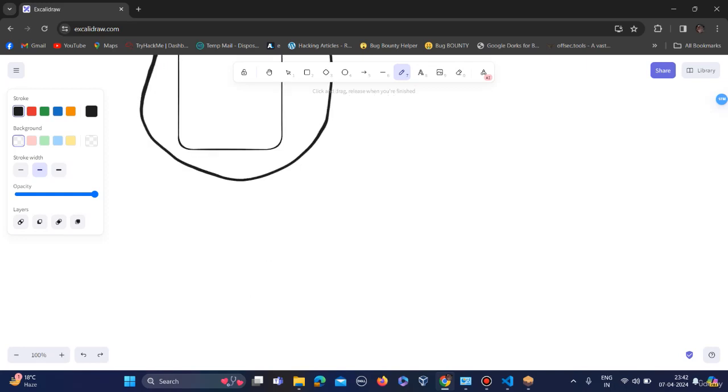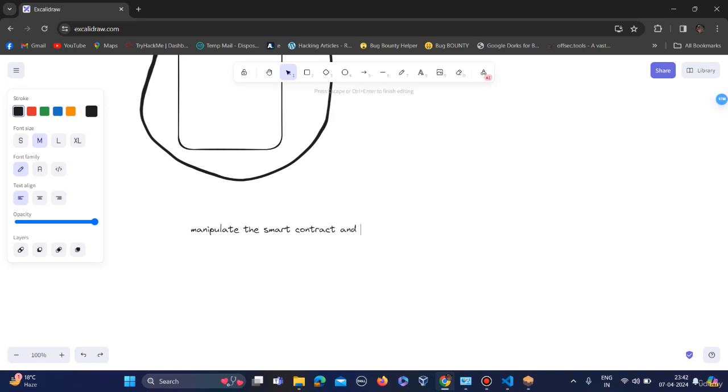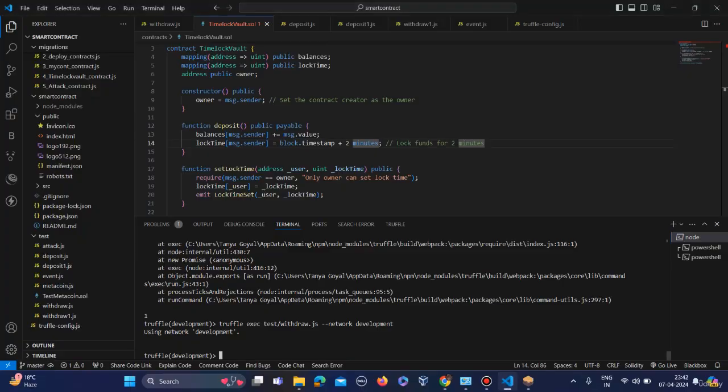So what the attacker did was manipulate the smart contract and bypass the lock period. Okay, and let me just see if those 2 minutes are complete.